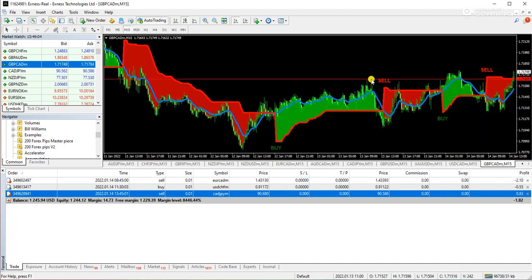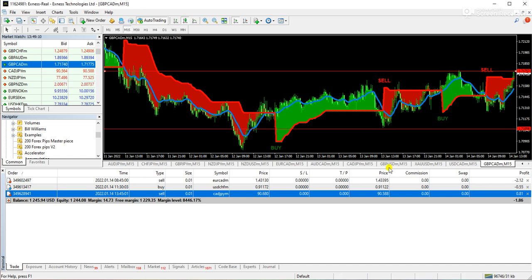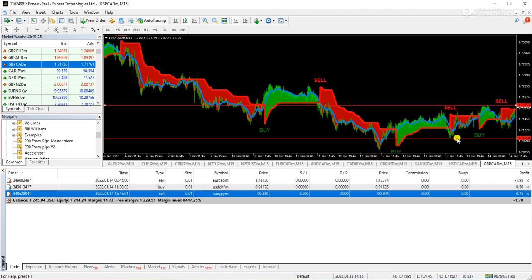Look at Great Britain Pound CAD. If I put my line here at the top, and my horizontal line here at the bottom, now guys, you tell me, buy, good for scalping. Sell, not satisfied. Buy, good for scalping. Sell, somehow it was down, but later on pumped up. So actually what is happening? The market is ranging.